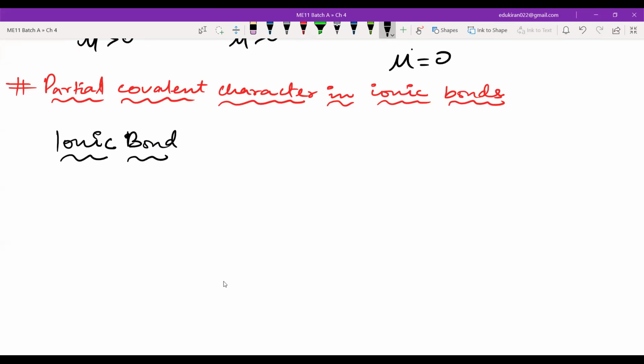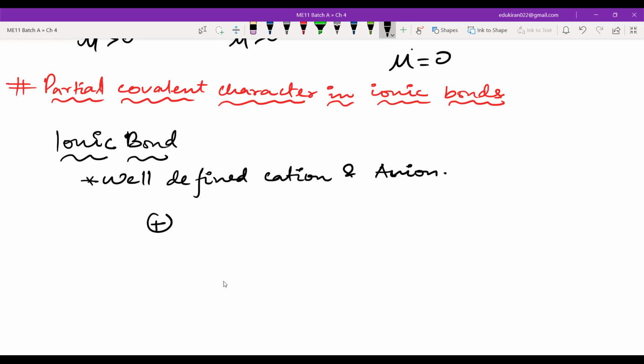So ionic bond will be formed when you have well-defined cation and anion. So there is cation like this, and there is anion like this, and they have Coulombic force of attraction between them, and that makes the ionic bond. Is this clear with everyone? Yes, sir.